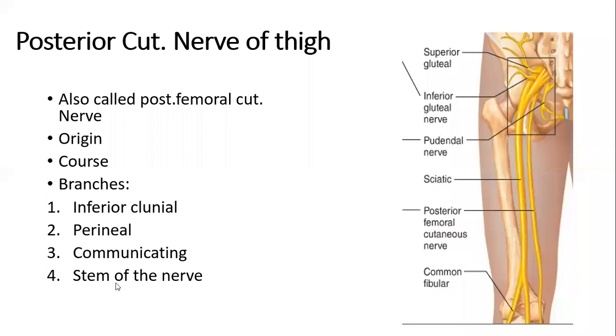If you remember from the cutaneous innervation that we covered of the gluteal region, you might remember the cluneal nerves. There were 3 cluneal nerves: superior, middle, and inferior. And it was the inferior cluneal nerve that was basically a branch of the posterior cutaneous nerve of thigh. And it is distributed to the skin over the lateral part of the gluteus maximus muscle.